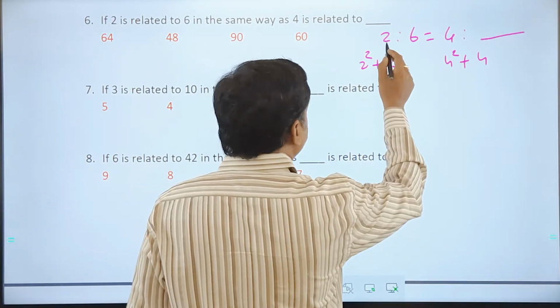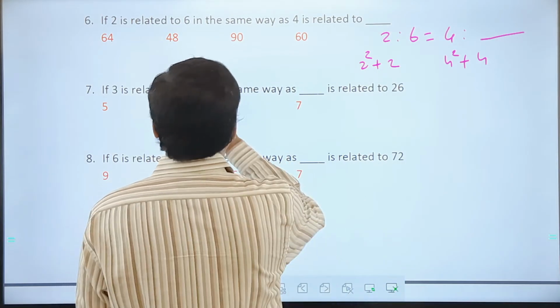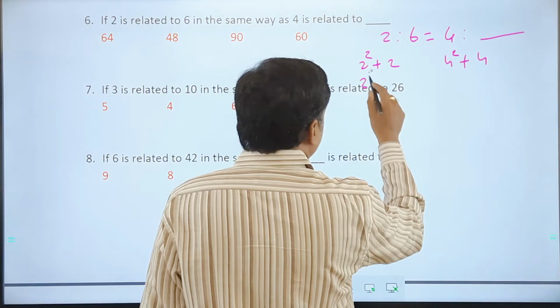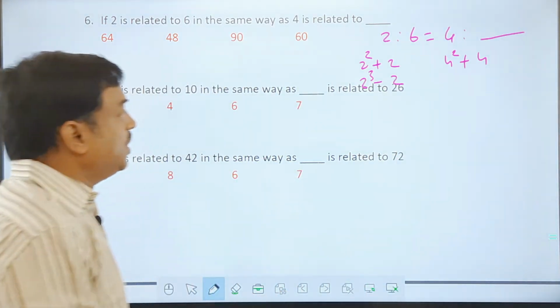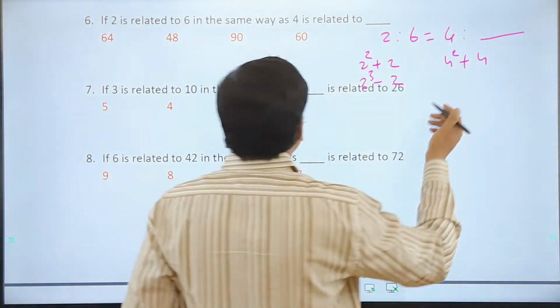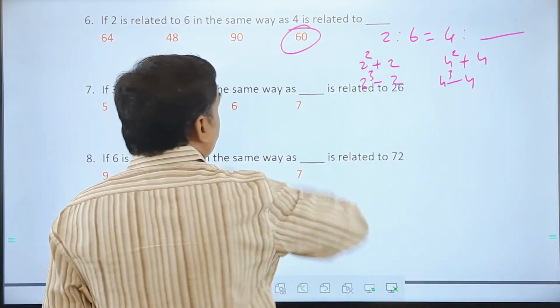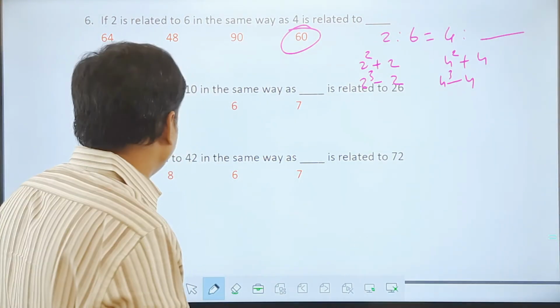The logic can be this one taken as 2 cube. See, there is another possibility of getting 2 as 6: 2 cube minus 2 kind of a number. 2 cube minus 2, so 8 minus 2 is how much? 6. Similarly, if I apply the same here, 4 cube minus 4, 64 minus 4, 60 is the possible answer. Fair enough, so you got that answer.